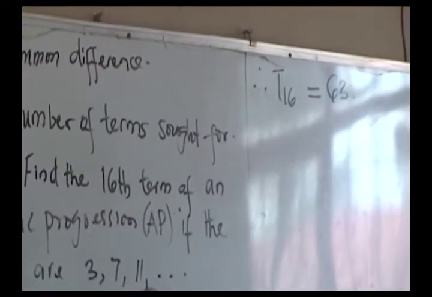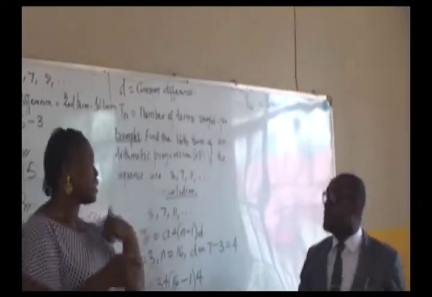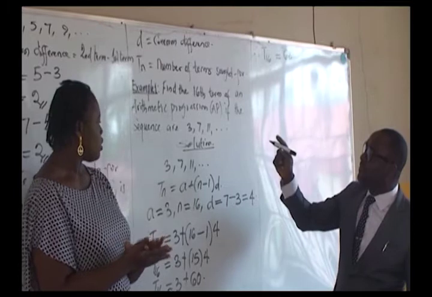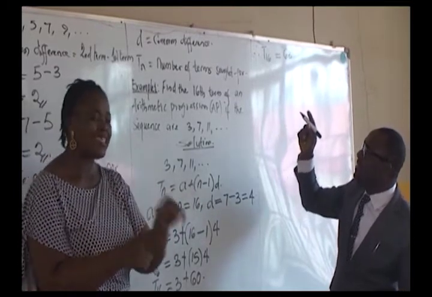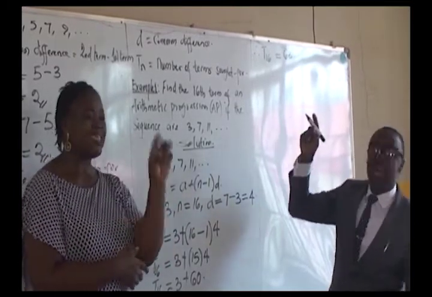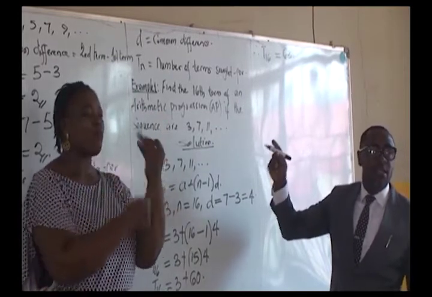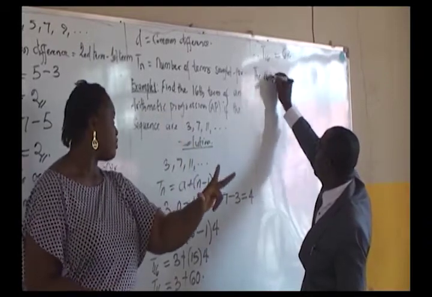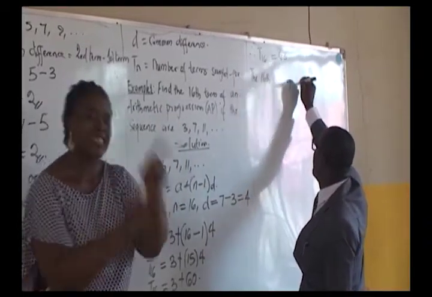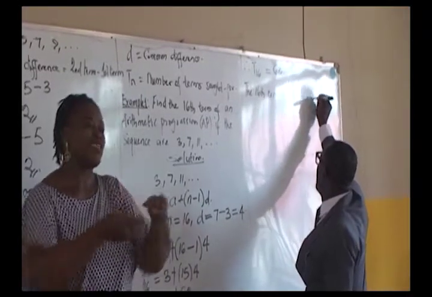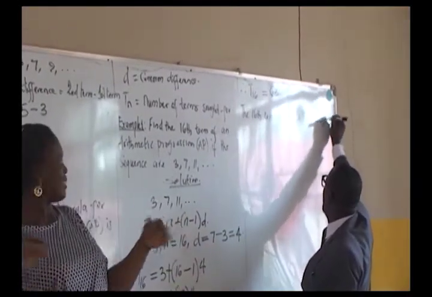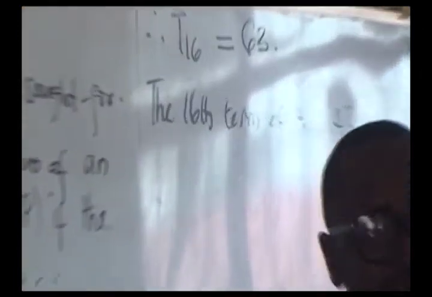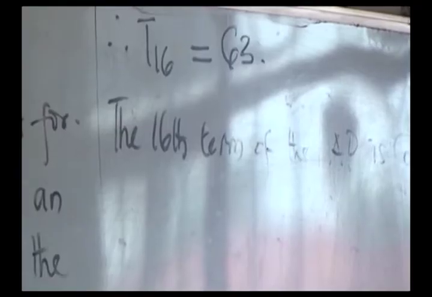So we conclude this solution by saying, in exam, as you are preparing for exam, you say the answer is that the 60th term of the arithmetic progression is 63. That gives us the final answer to this question.